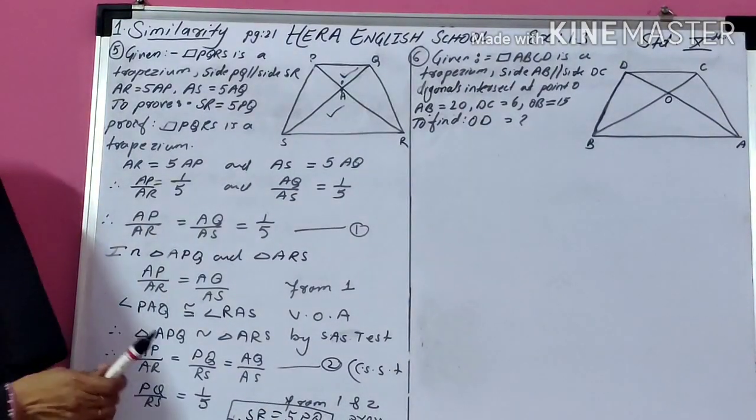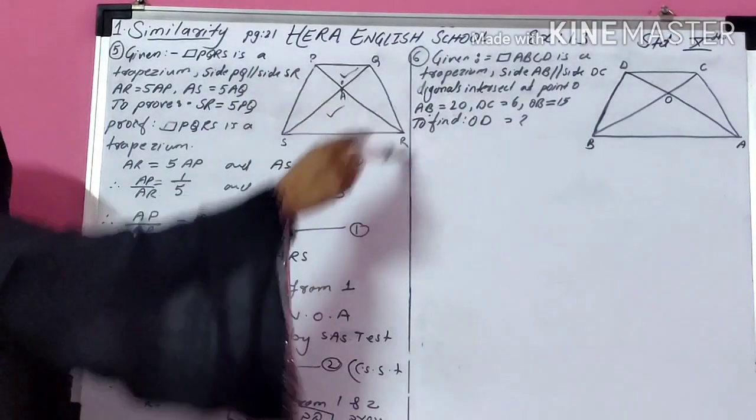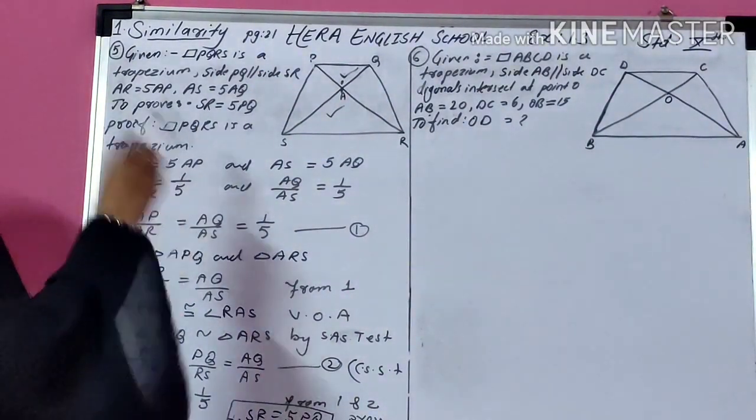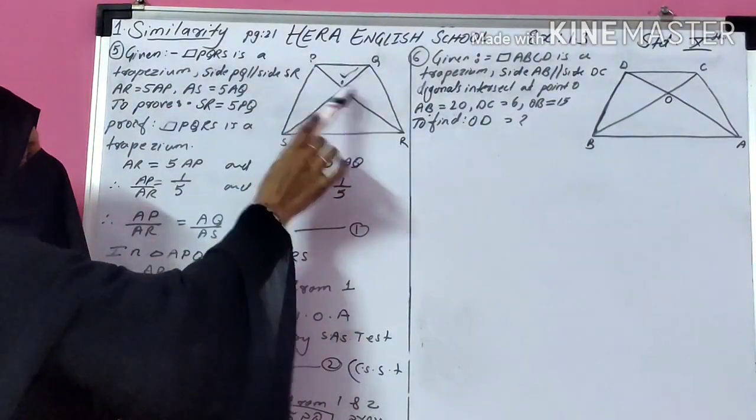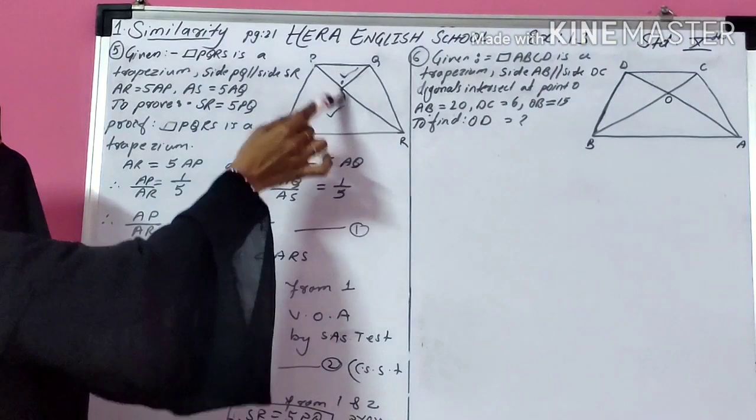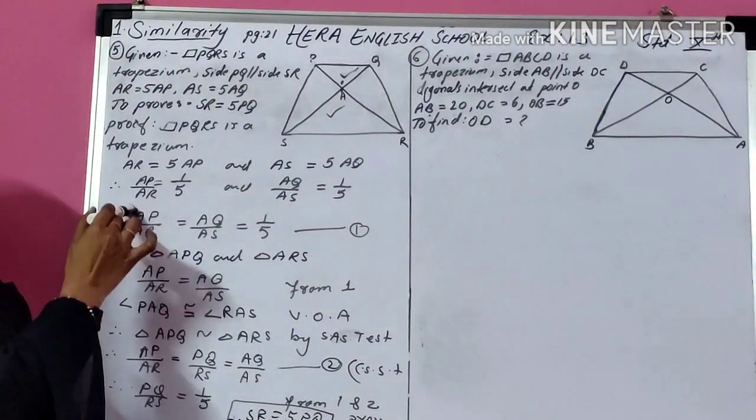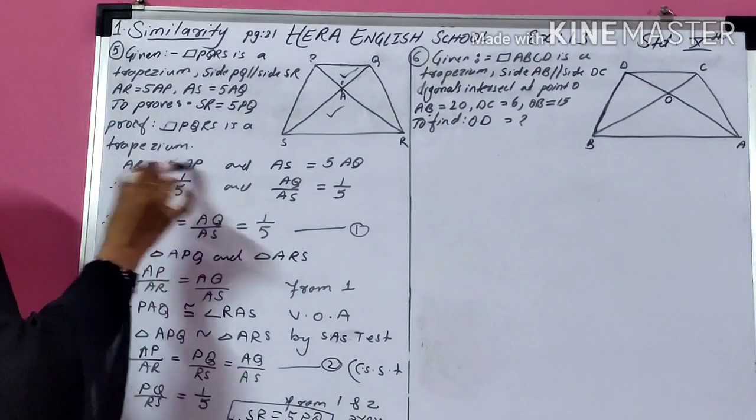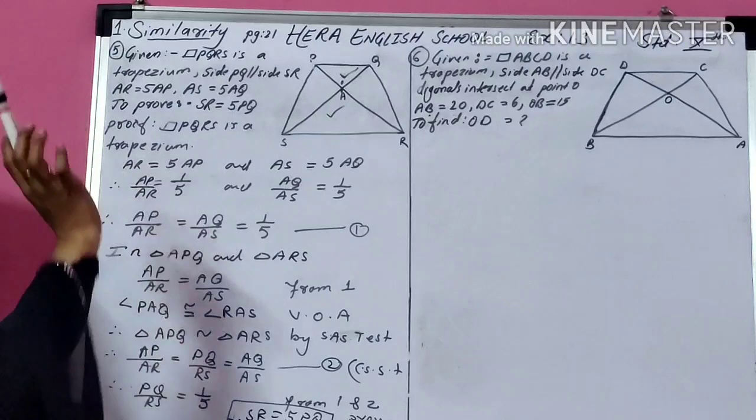Got it? Again I am repeating. First, the question is given. This is a trapezium, and in that trapezium they have given AR is 5 times AP. So AR is this and AP is this. AP is part of the upper triangle, so that's why I have framed the ratio AP upon AR. So AP here, AR shifted here, so 1 becomes here, and 5 multiplied here goes to that side in division.